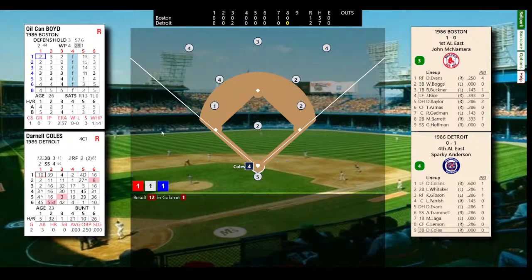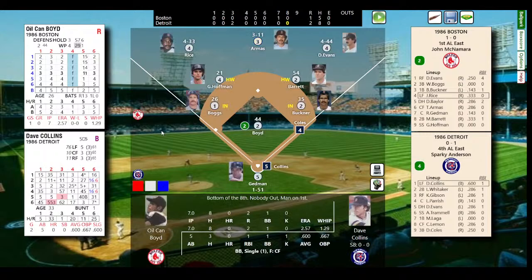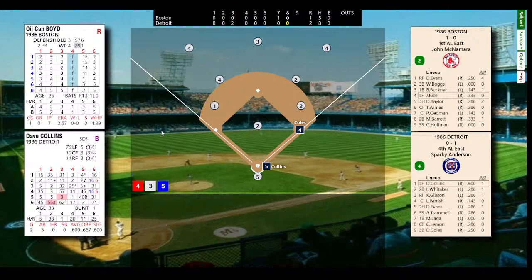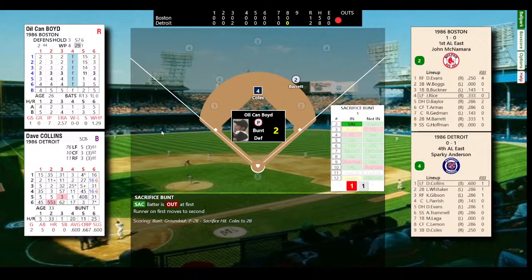Here's Coles. And a base hit there from Coles. So Coles, with some speed, leads things off with a single. No outs, man on first. And now the defense comes playing in at the corners, so Boggs and Buckner playing in, looking for the bunt here. Collins is 1 for 2, RBI single, and he's walked. He's going to lay down a bunt. Interesting decision by Sparky. And he does a good job. So Sparky trying to tack on another run here.